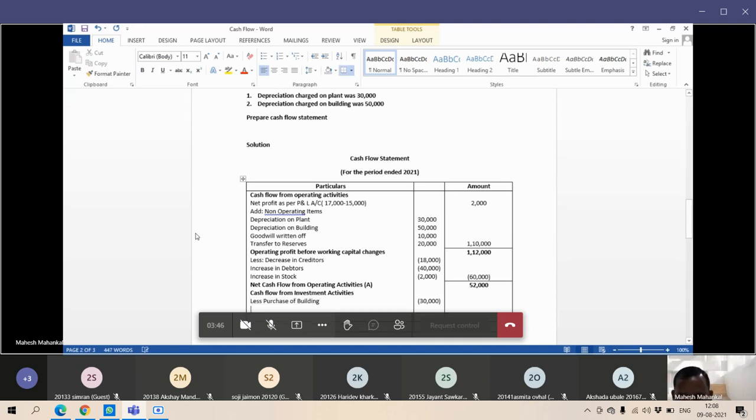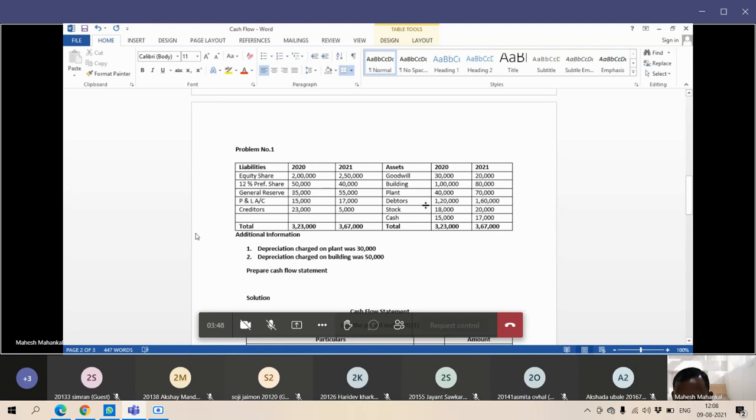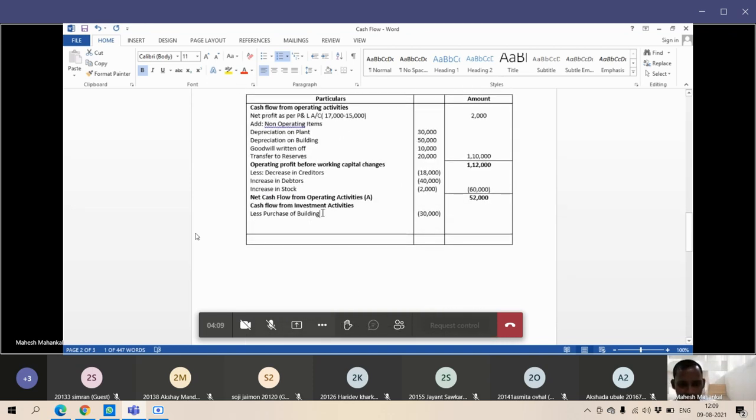Then same way see here plant and machinery 40,000 पे 10,000 30,000 depreciation we have charged. The plant at the end of 2020 is 40,000 rupees, but we have charged 30,000 rupees depreciation, means the plant comes to 10,000 rupees. But at the end of 2021 it has increased to 70,000, means 60,000 plant we have purchased.